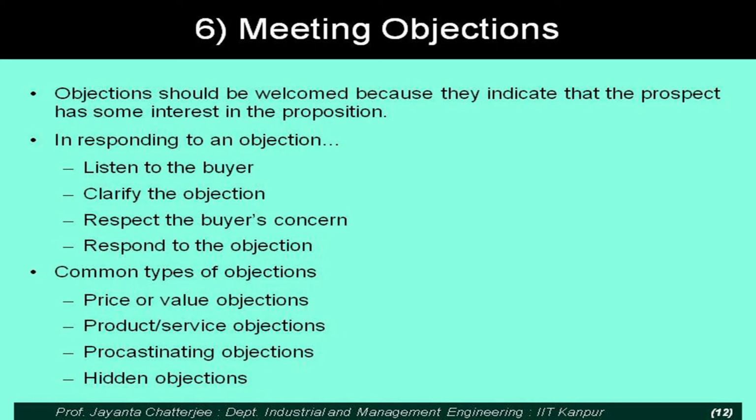So what is happening is that you are trying to go through the objection to understand how important it is and its nature, whether it is just a negotiating objection or procrastinating objection, or it is actually a deep requirement which you have not identified.